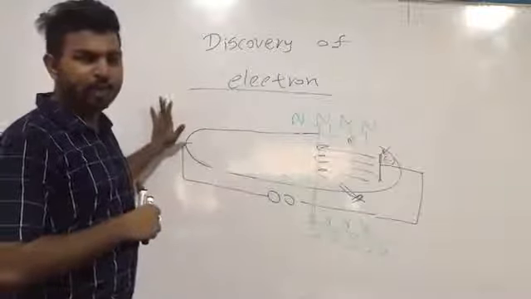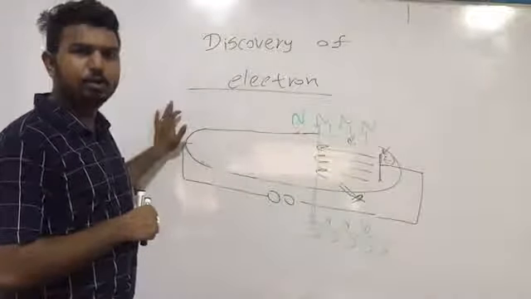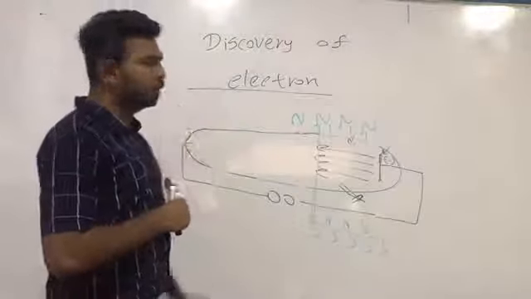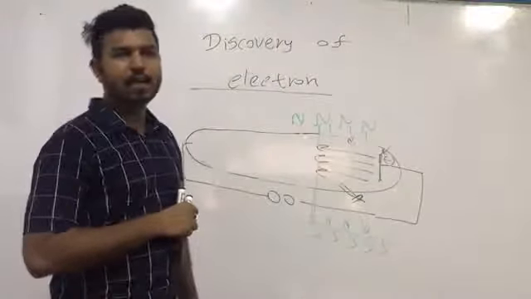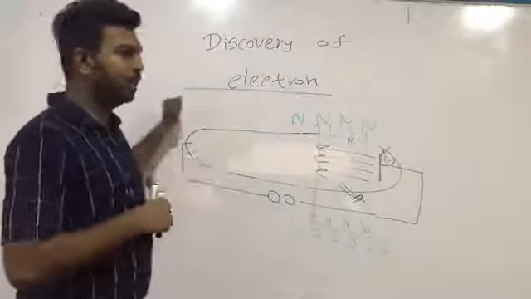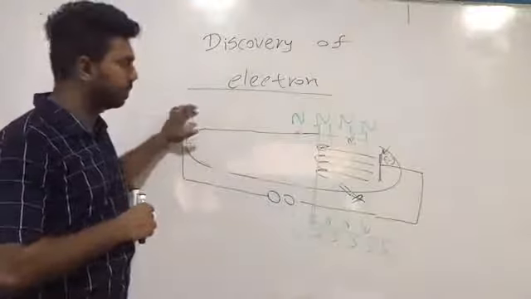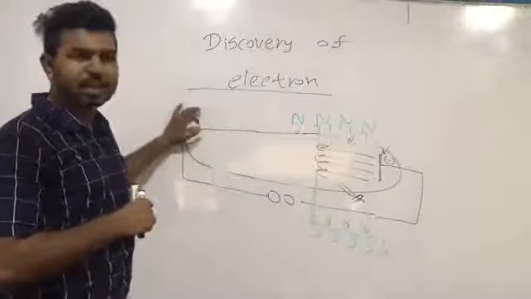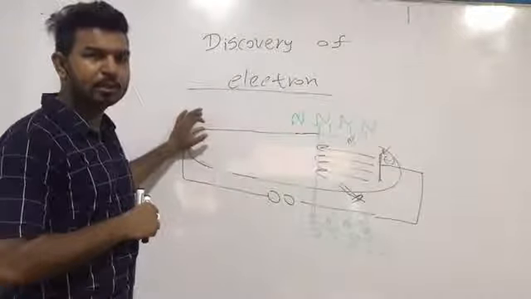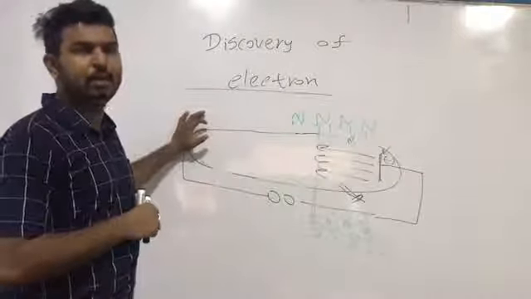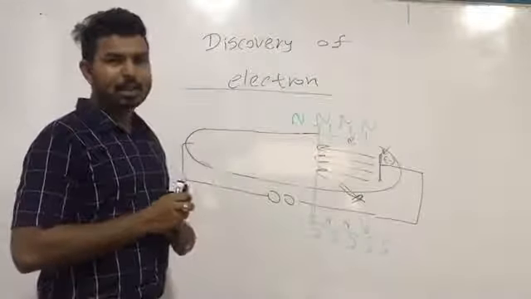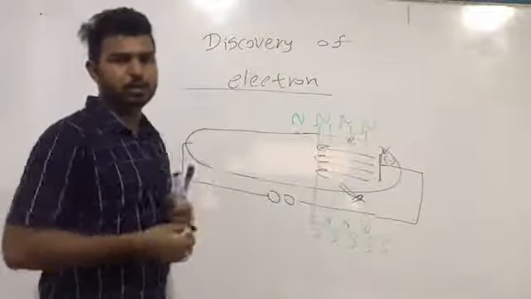For the discovery of electron, Julius Plucker and William Crookes conducted the cathode ray experiment under the guidance of J.J. Thomson.